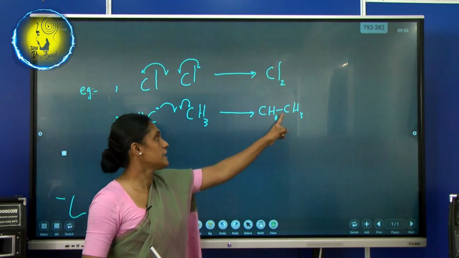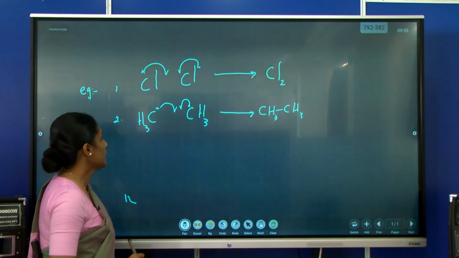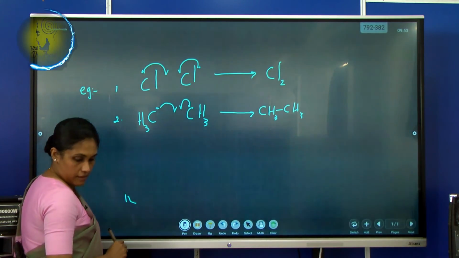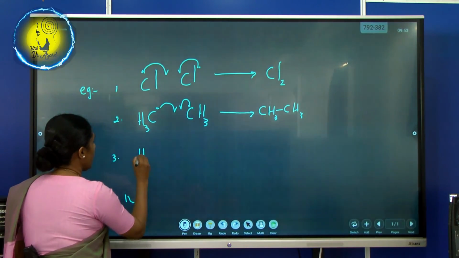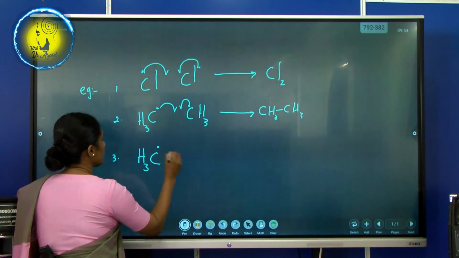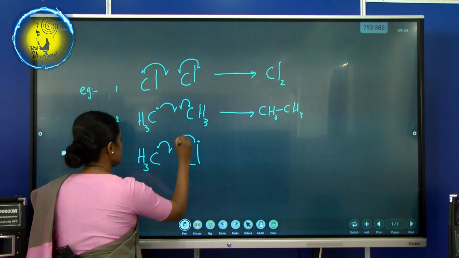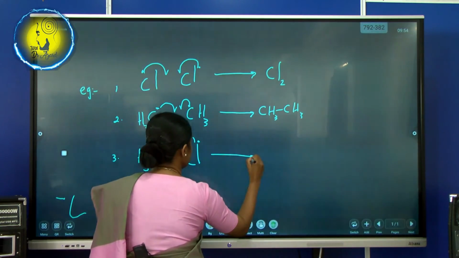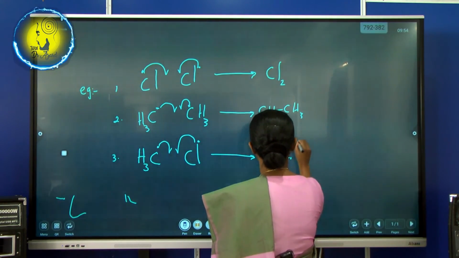or you can write C2H6, no problem. Or in the last one you can have free radicals like this.